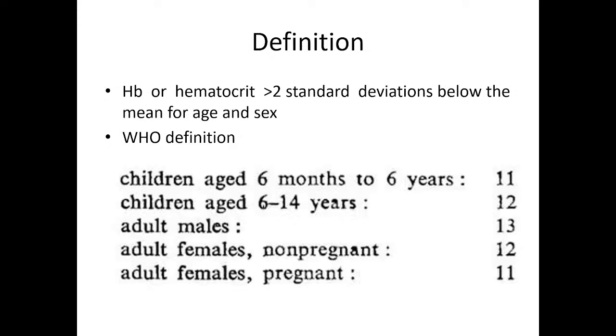Children age 6 months to 6 years 11 gram percent, children age 6 years to 14 years 12 gram percent, adult males 13 gram percent, adult females 12 gram percent and pregnant women 11 gram percent. So, it is 11, 12, 13, 12, 11, easy to remember, highest value in adult males. Okay.